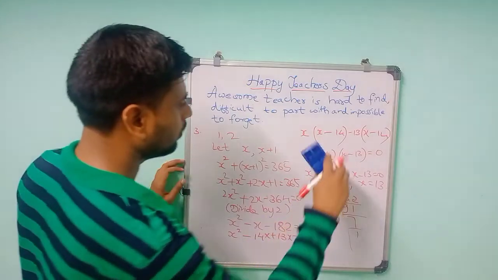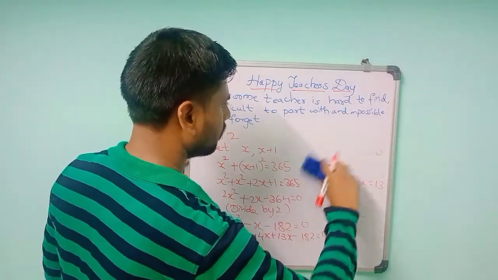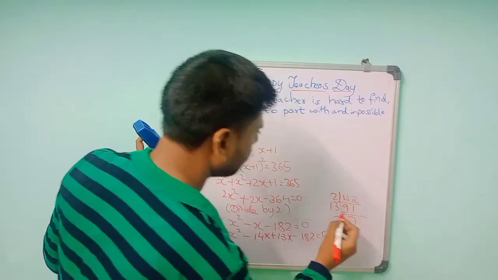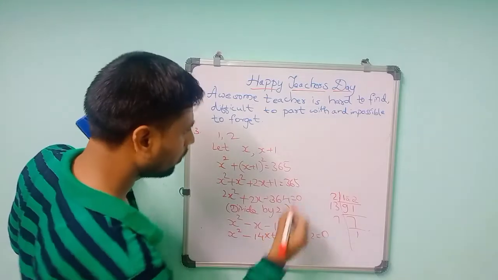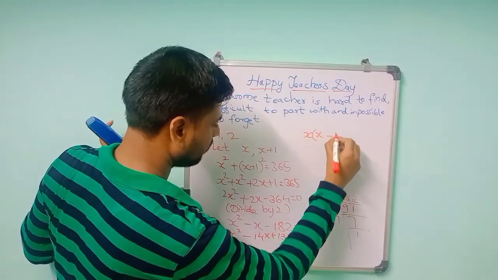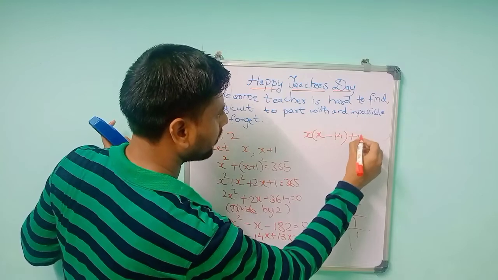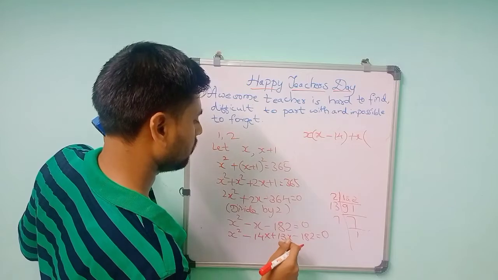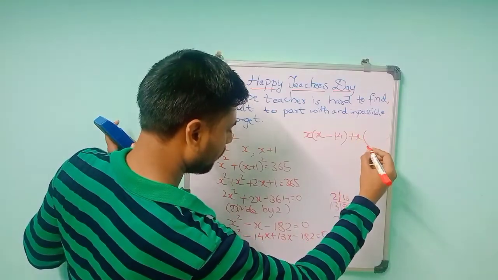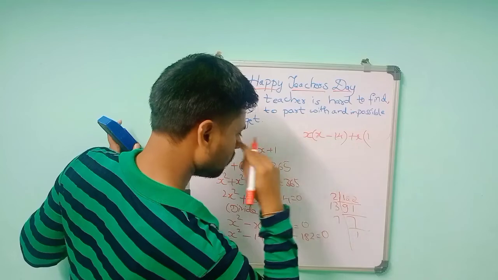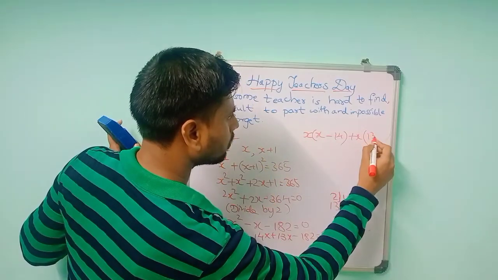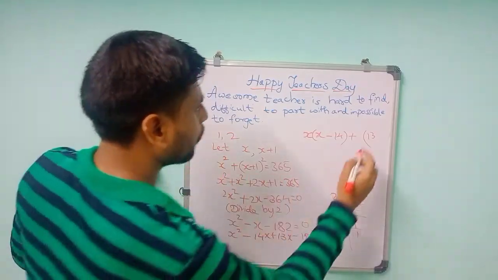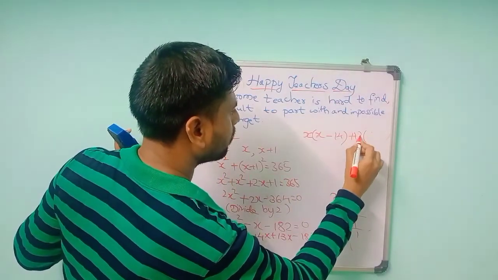So if you split this one, so same as previous problem. So x you can take common, x minus 14 plus x you can take common. If you take common plus x, then it will be remaining 13. So you can take 13 common. 13 is there plus 13.